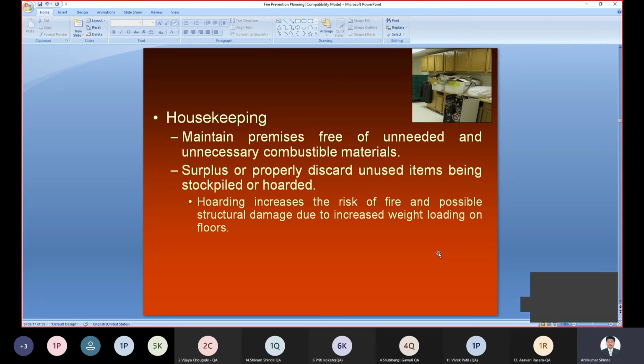Then housekeeping: maintain premises free of unnecessary combustible material.